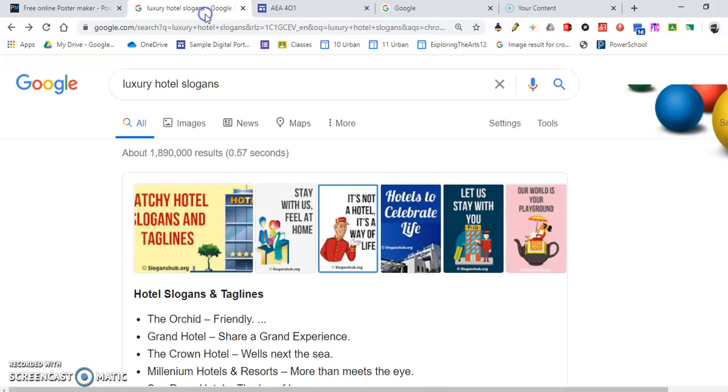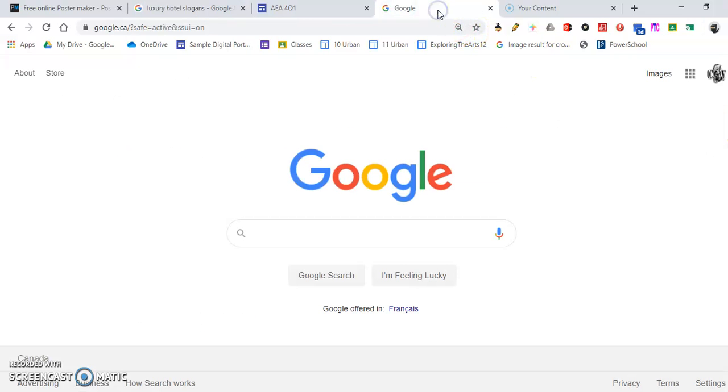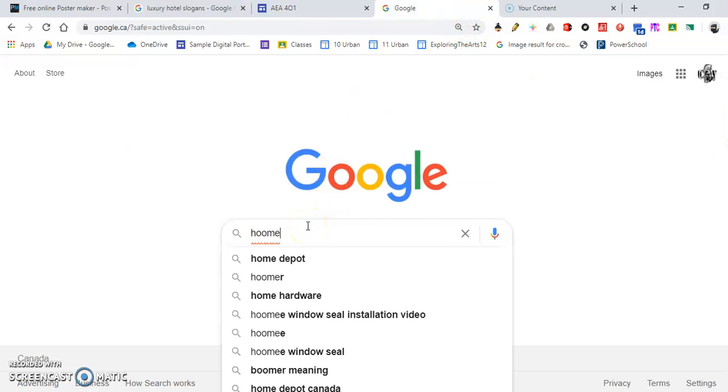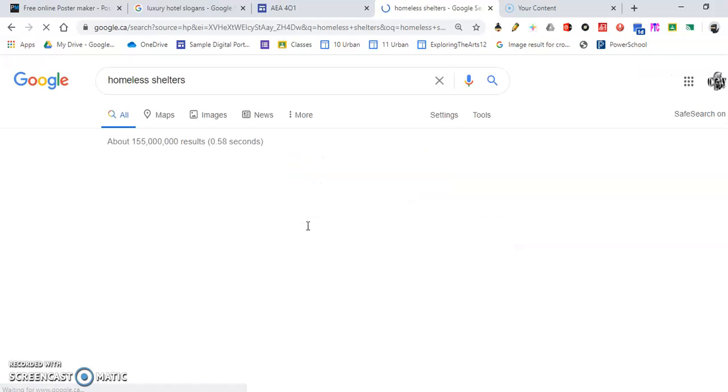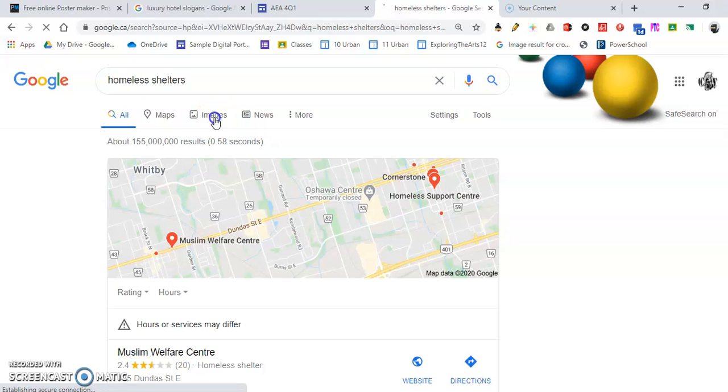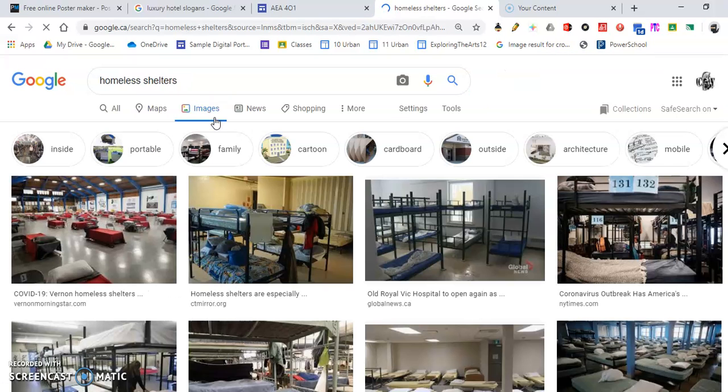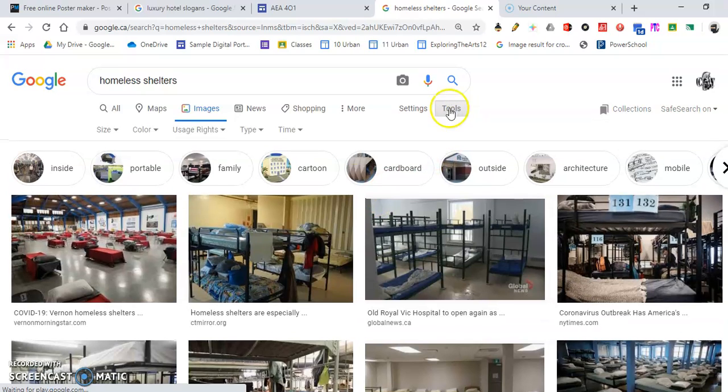Now, there's so much going on in the world right now. There's so much to talk about. So I didn't want to steal any relevant ideas. So I'm just going to go to Google and search for an image. I'm going to look up homeless shelters. So I'm going to look up images. Now the important thing is that you want a really high quality image so it's not fuzzy in the background. So I'm going to go to Tools, Size, and Large.